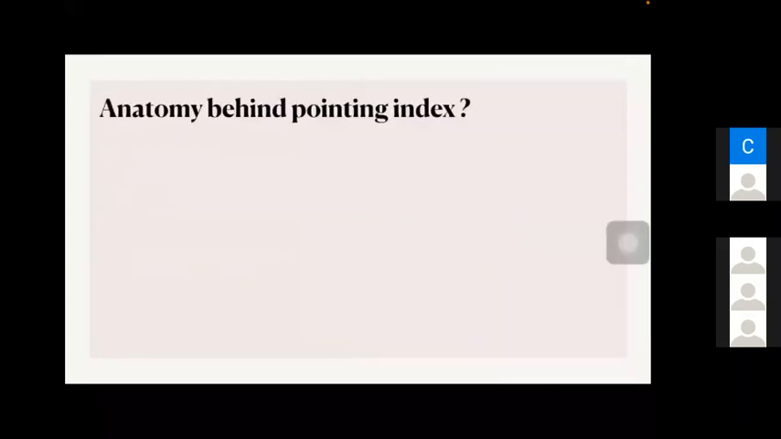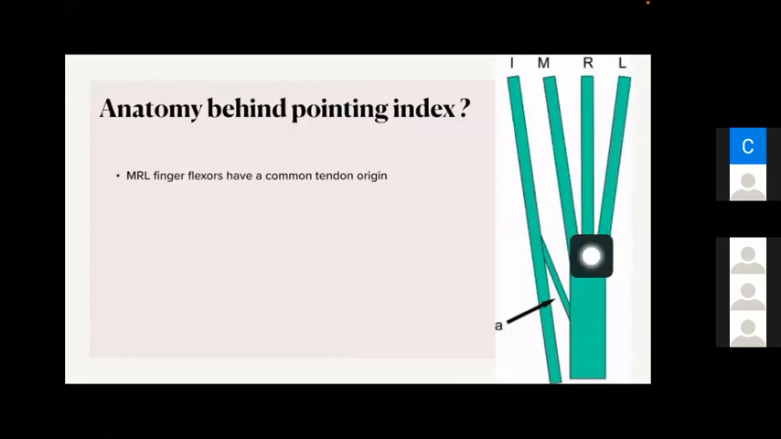That is about the peculiarity of these four tendons. The middle, ring and little finger flexor tendons have a common origin, a common conjoint tendon. So when the ring and little fingers are flexed, the middle finger also gets flexed automatically. But the index finger has a separate tendon, so it remains straight. That is the anatomy behind pointing index.